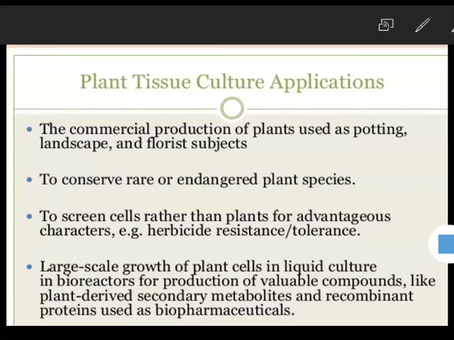Large-scale growth of plant cells in liquid culture in a bioreactor for production of valuable compounds like plant-derived secondary metabolites, for example various antibiotics, and recombinant proteins used as biopharmaceuticals.